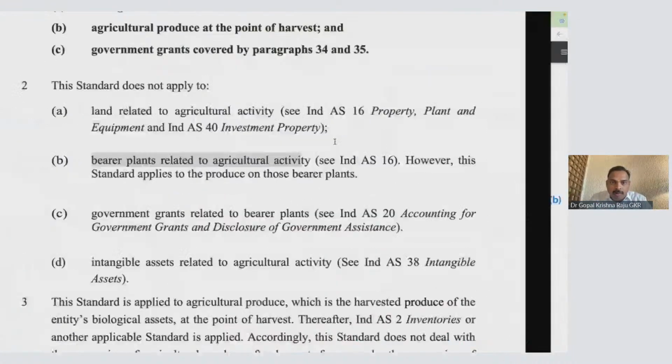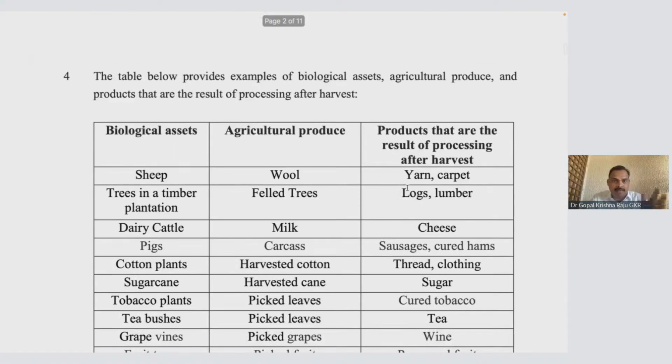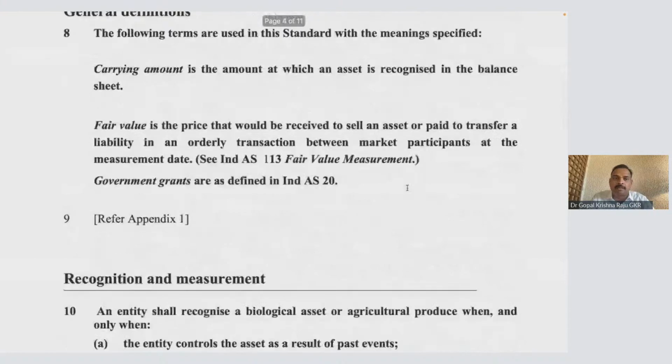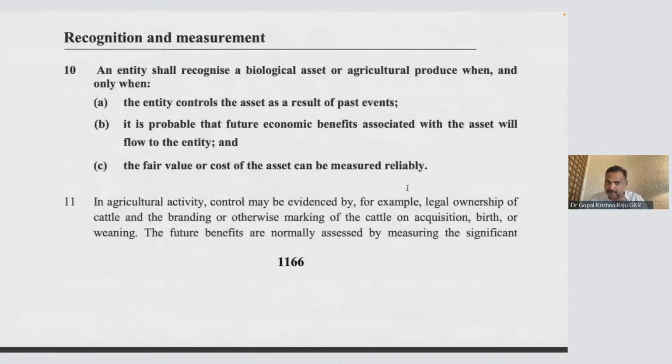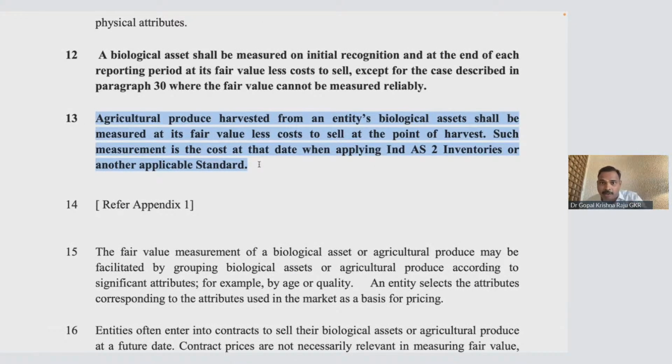Now, please look at the next one. However, this standard applies to produce. Okay, it will apply to produce. Now, produce, how do you measure it? We have a separate prescription for that. Okay, this is the measurement part. So, now agricultural produce, para 13, please look at this. Agricultural produce harvested shall be measured at fair value.